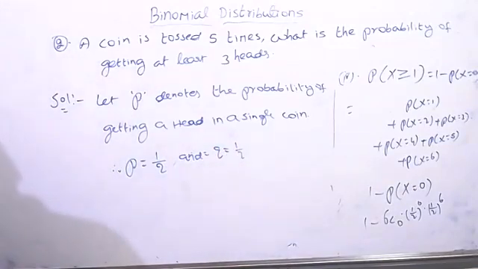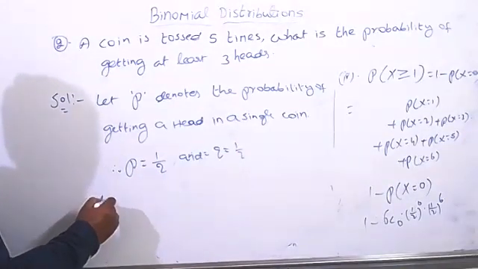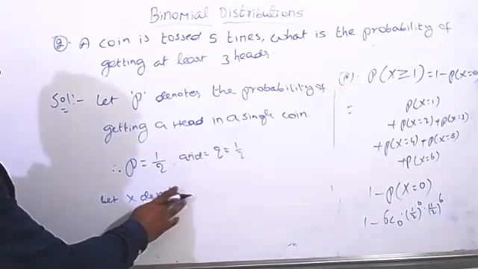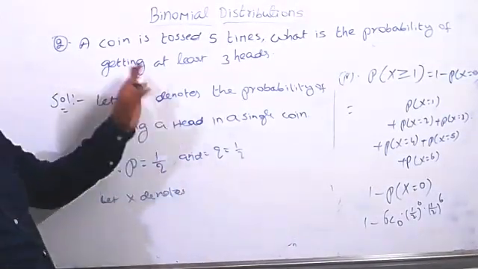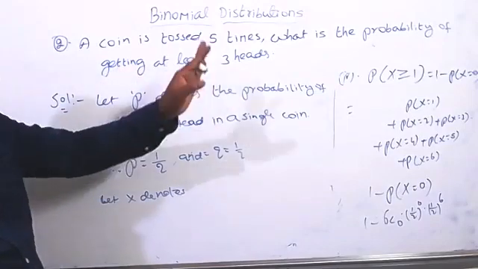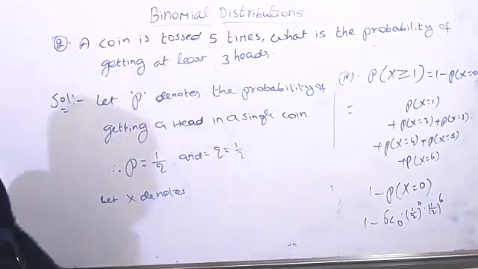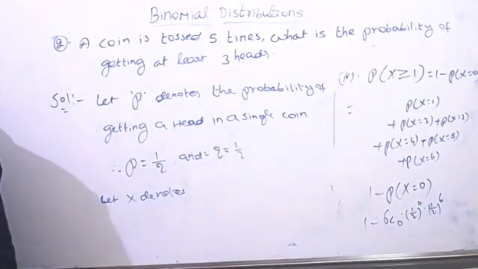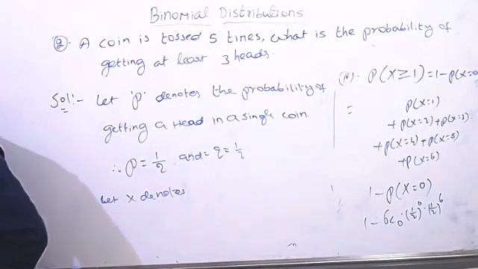Next you can write what is the meaning of x. Let x denote, here the problem is getting at least 3 heads, which generally means getting heads only.